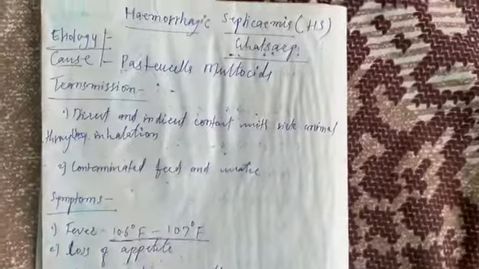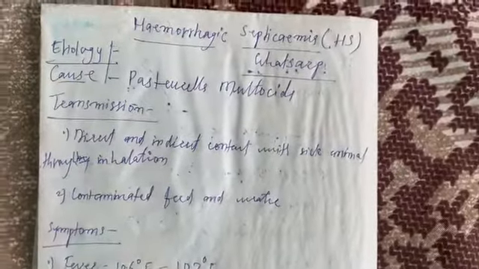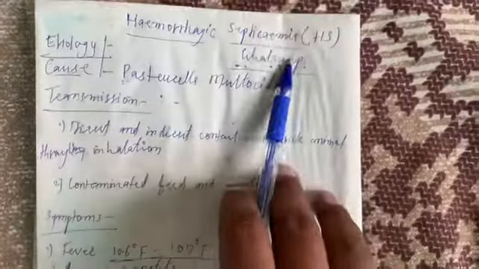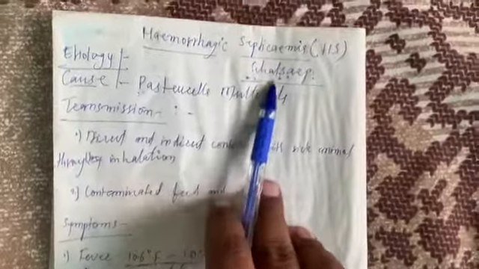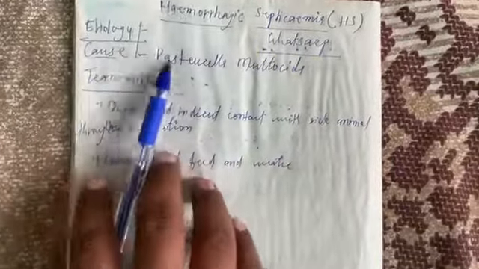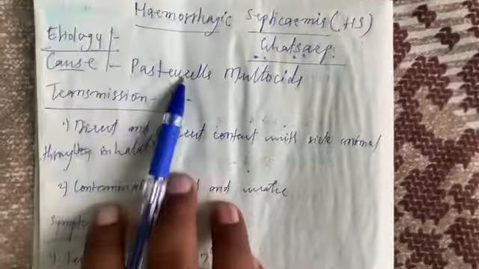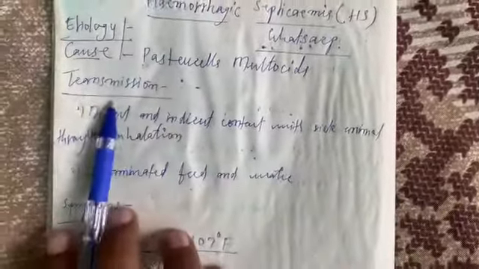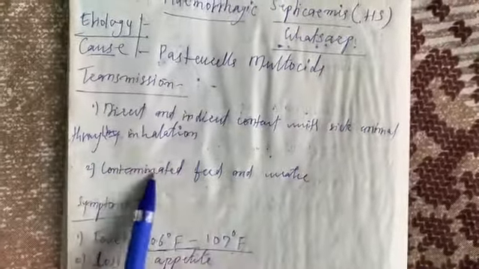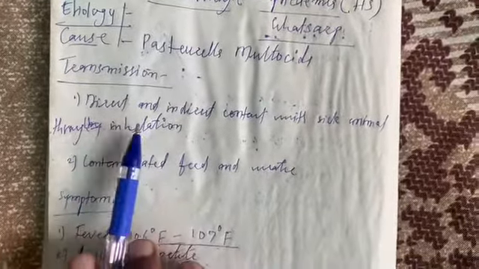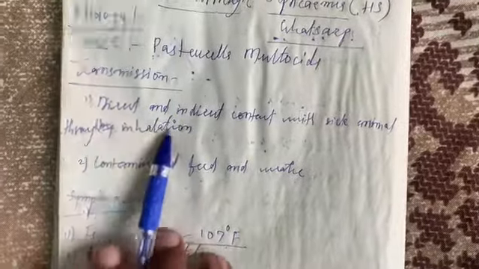Till now we have seen the detail about the disease, that is the hemorrhagic septicemia. It is in short is also called as the HS, and the synonym of this disease is the gut ulcer. By this name this disease also is known. Okay, causal organism, this disease is generally caused due to the bacteria. The name of the bacteria is Pasteurella Maltosida. Transmission, generally this disease is transmitted through contaminated feed, water and air by or through inhalation.